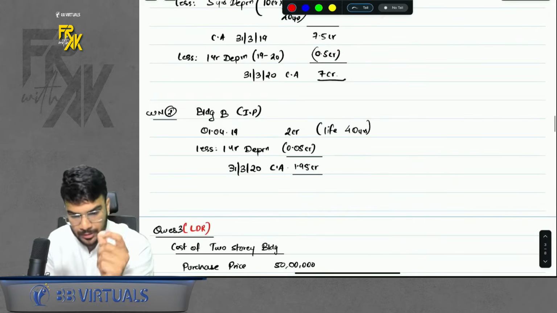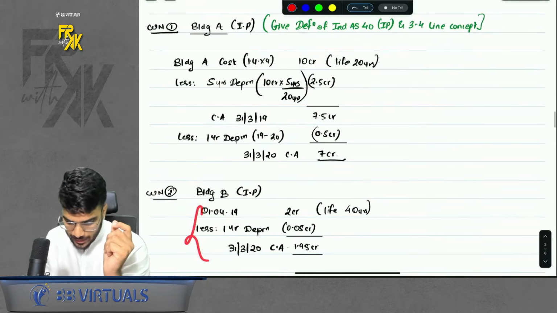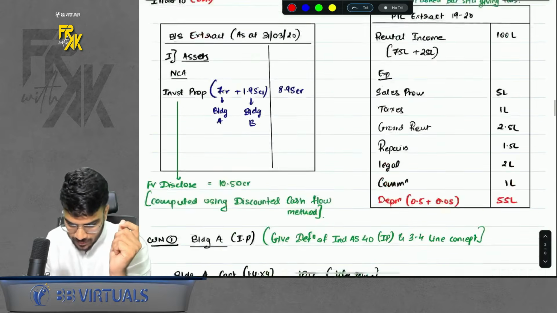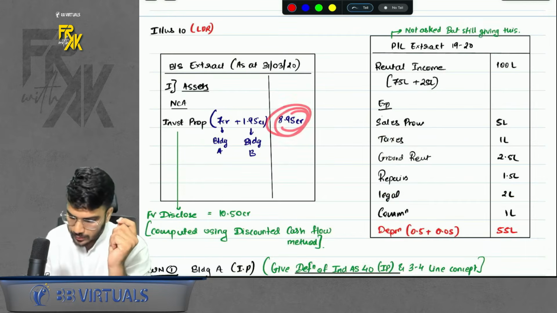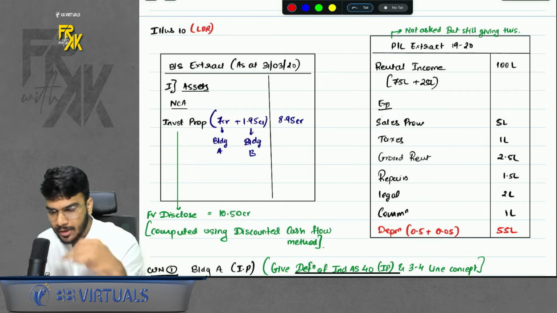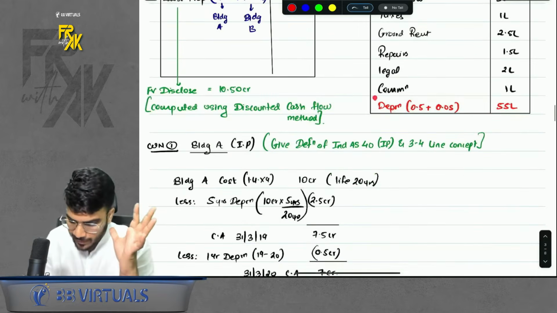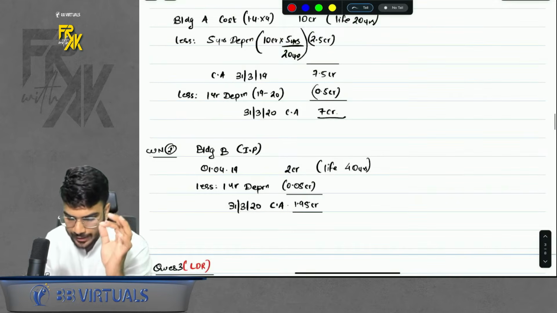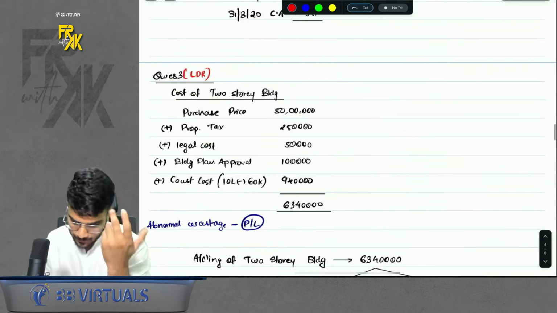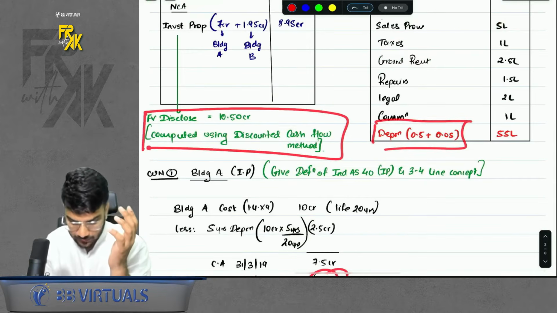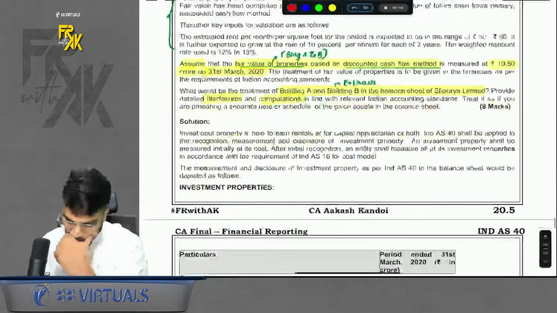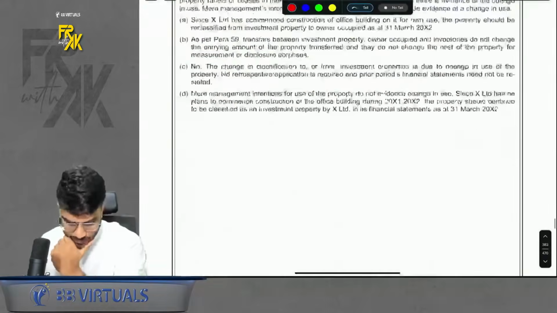Similarly, building B is only 1 year old. I will depreciate this. So I got the carrying amount of A and B on 31st March 20. I will record that in the balance sheet. Then profit and loss items were given, recorded as they are. One more item will appear, that is depreciation. So only take the current year depreciation. Okay, that's it. And fair value we are giving for disclosure purpose. Done and dusted. This was illustration number 10.